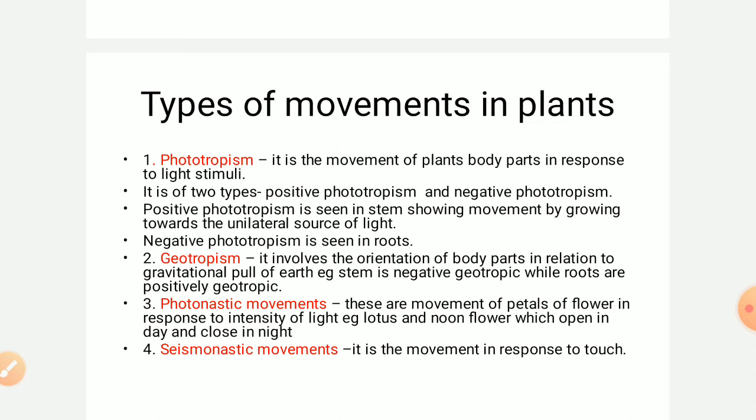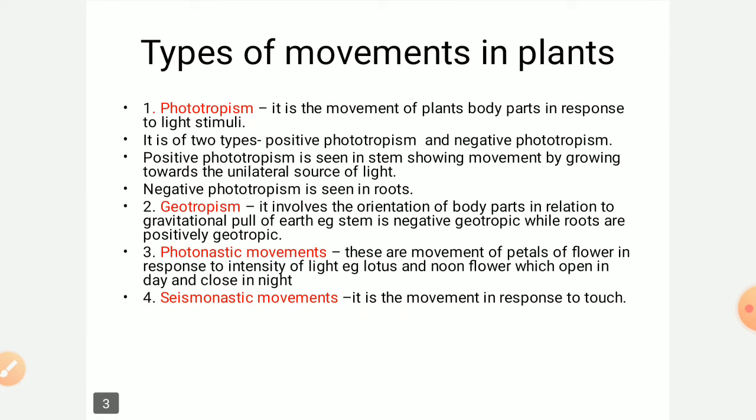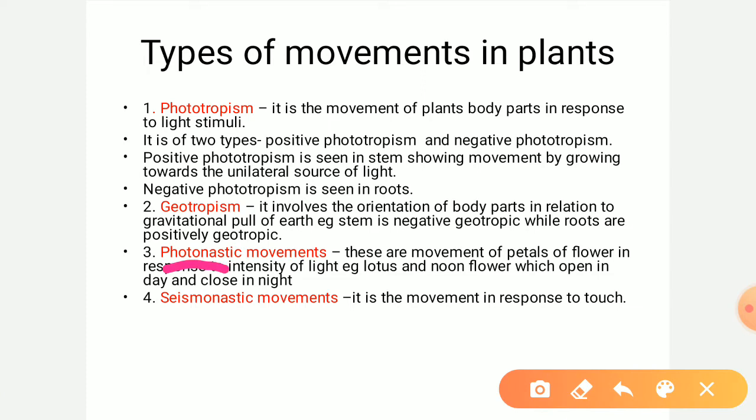Next is the photonastic movement. Here again the word photo is there, and photo means light. Nastic movements are those movements which are due to a change in the turgor pressure. This photonastic movement is in response to light, but here turgor pressure changes, due to which the petals of the flowers open during the daytime, and when the light becomes dim, the petals close. Examples are lotus and noon flower.